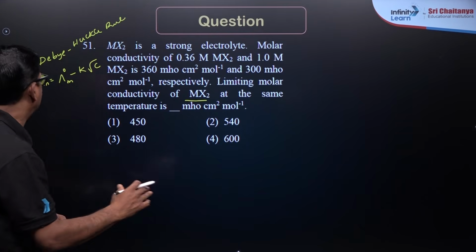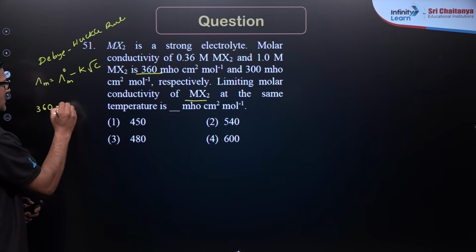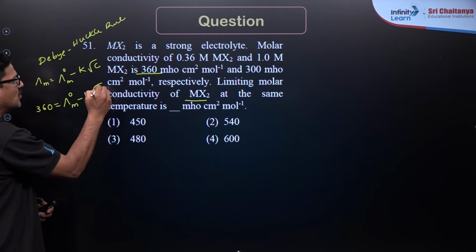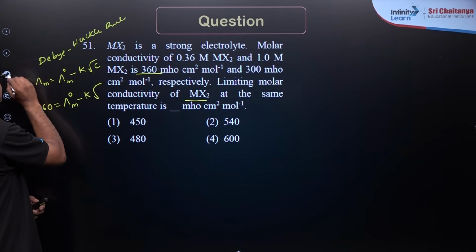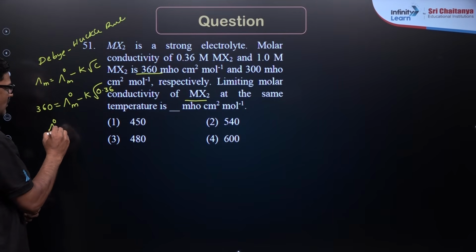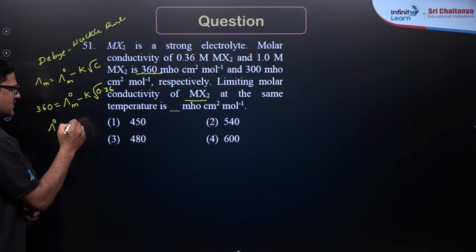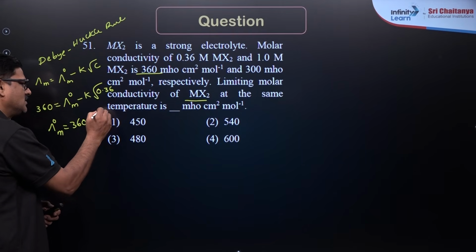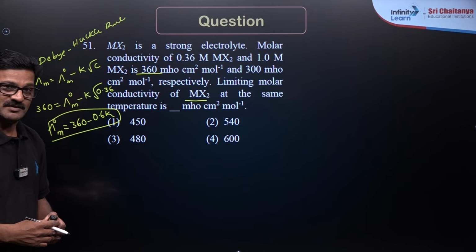So, let us use this. Molar conductivity is given as 360, which is equal to limiting molar conductivity minus k root 0.36. So limiting molar conductivity is 360 plus 0.6 K. We can use this in the latter part of the question.